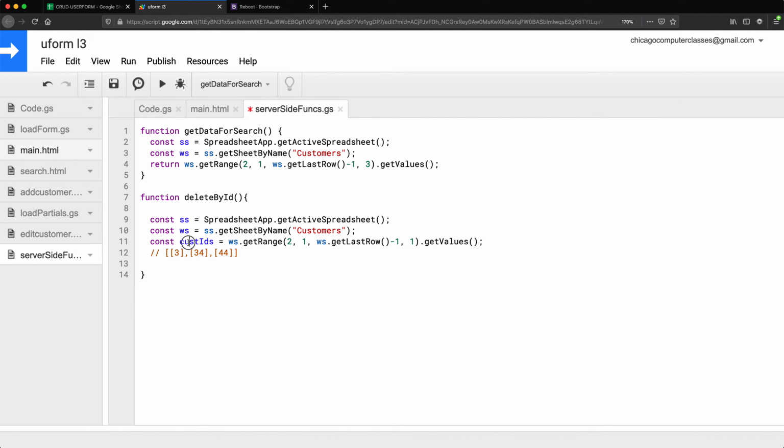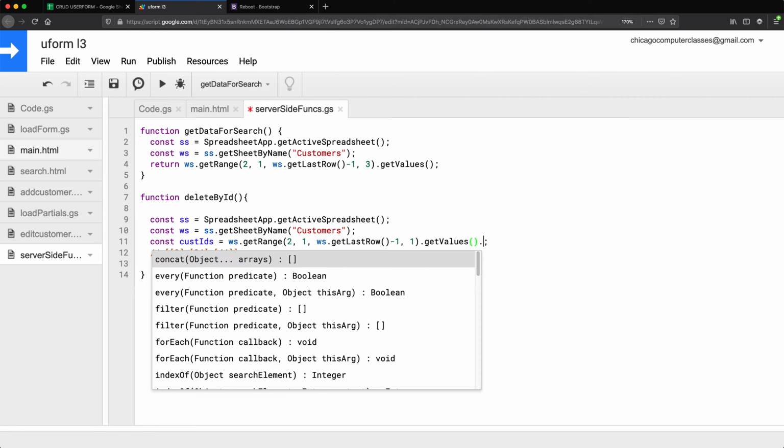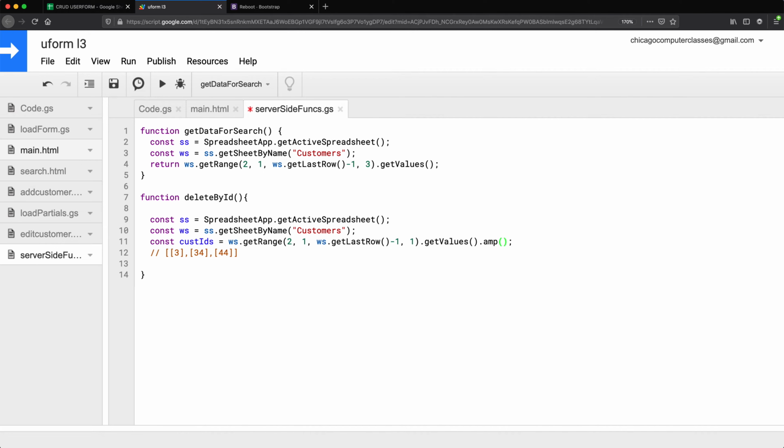I want to take this and convert it to a one dimensional array. So I'm going to take this right in here and just map it to a new array. And for each row in that array, we're going to do an arrow function here, and we're going to return the value from the first column because there is only one column. That should convert what used to be this to this.